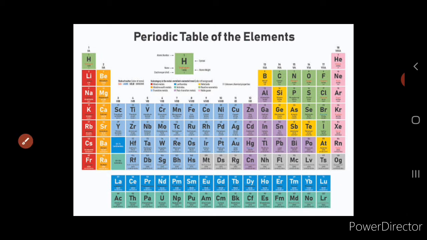Now let's see the advantages of the modern periodic table, children. This table is based on the fundamental property, that is atomic number, isn't it? Here these elements are arranged in their increasing atomic number. This correlates the position of the element with its electronic configuration. There is a close relationship between the position of the element and its electronic configuration.